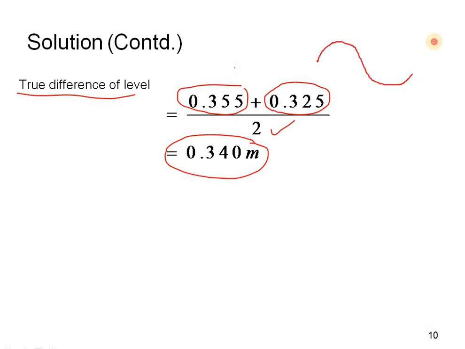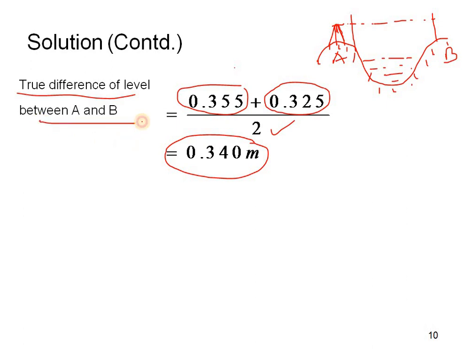So this is the diagram. In the reciprocal case, this is the diagram wherever it is required. This will be A and this will be B. In these cases it will happen. So this is between A and B.